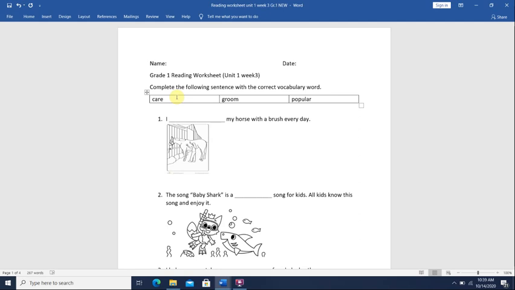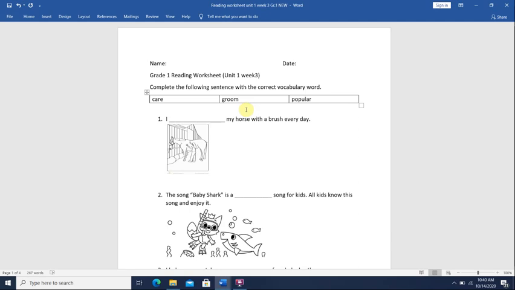Like for example, a pet or a baby or a child. Okay, like for example, if you have a pet, you need to take care of your pet. If you're a parent, you need to take care of your baby. What about the second word, groom? Groom means to wash an animal or to brush the animal's fur. What is the fur? It's the animal's hair that covers his body.